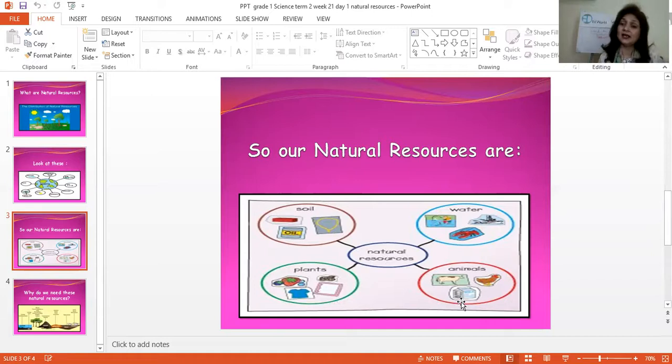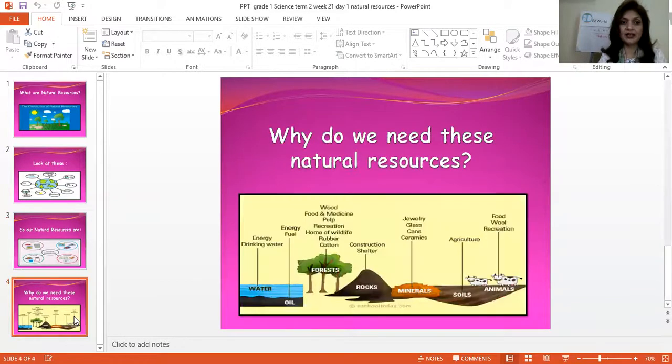Now, why are these natural resources? Because you see, they are needed. They are needed by the people, by the animals who are living on this earth. We need soil, we need water, we need plants, we need animals. Now, how do we need them? What are their uses? Why do we need soil? Why do we need animals? Why do we need water? Why do we need plants? Can anybody tell me? Can anybody make a guess? No? Okay, let's see.